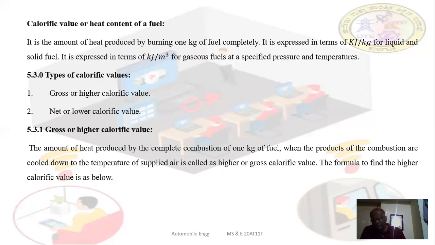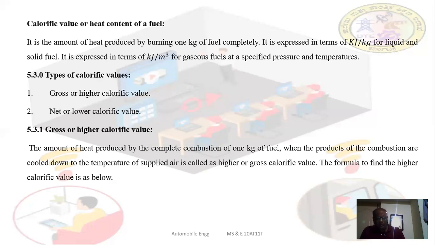Those combustion products also have heat inside. For instance, the fuels contain hydrogen. The hydrogen combines with the oxygen available in the air and forms water vapor. The water vapor also carries heat while burning the fuel.